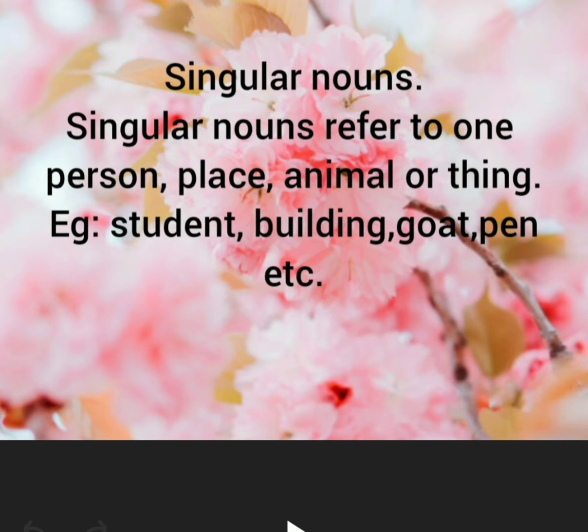Singular nouns. Singular nouns refer to one person, place, animal or thing. Singular means one. For example, student, building, goat, pen, etc. These are singular nouns. It also refers to a student, a building, a goat, a pen, etc.